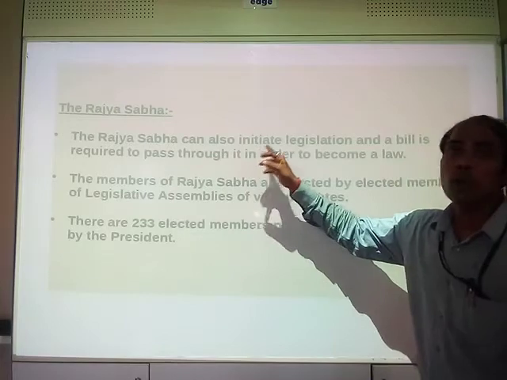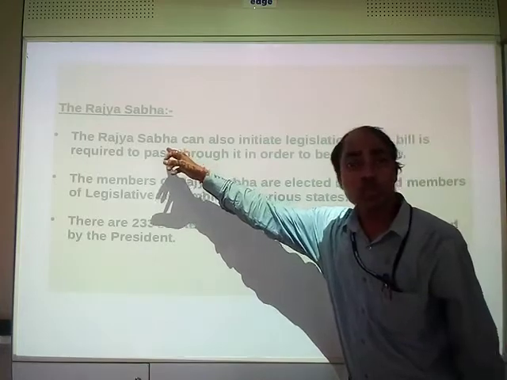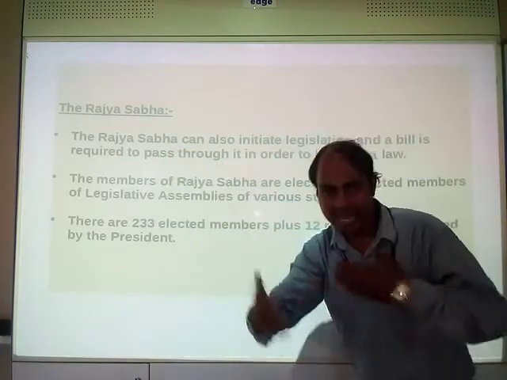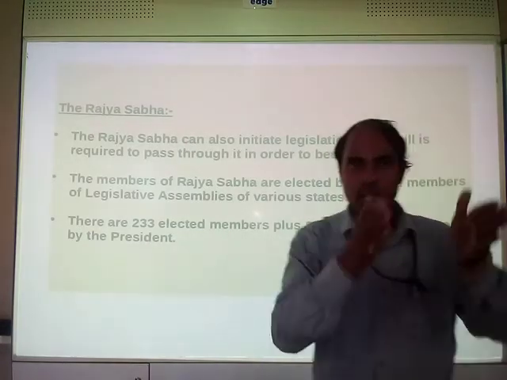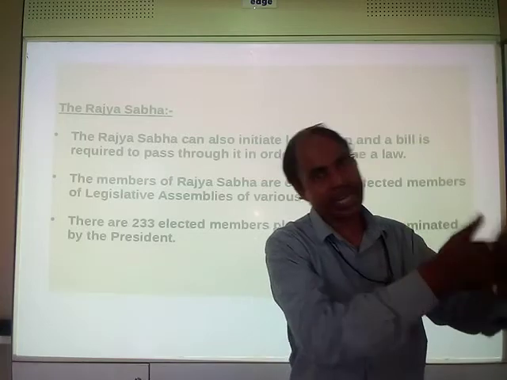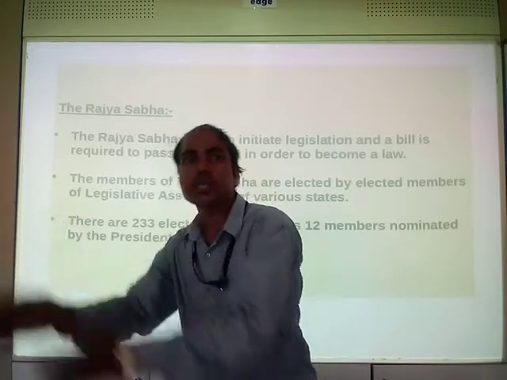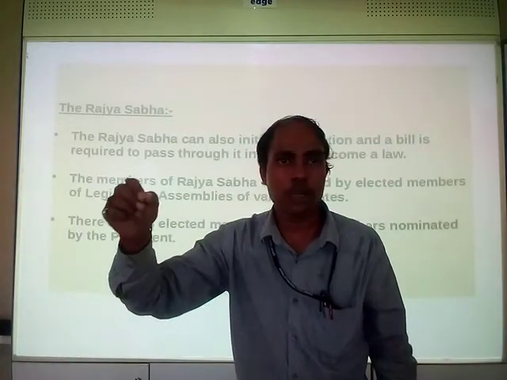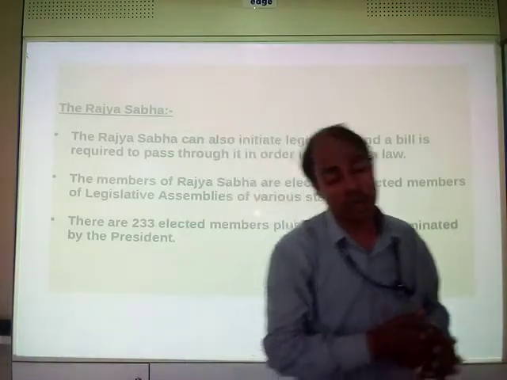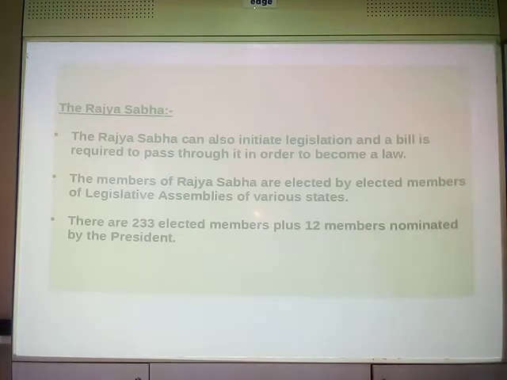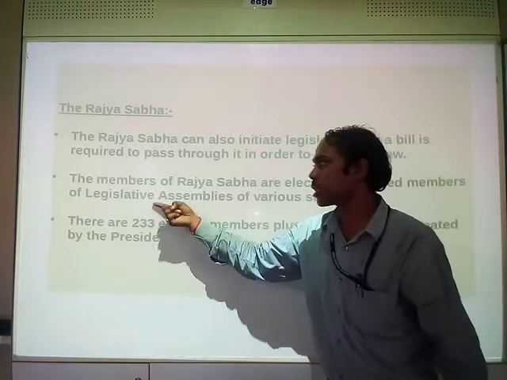So in order to make a bill, in order to make a law, it is required to pass through Rajya Sabha. So Rajya Sabha can initiate, can start the procedure, start the legislation. Okay? Rajya Sabha, majority gets passed, then it comes to Lok Sabha. If from there it gets passed, then it goes to the president for approval, and when the president signs over it, it becomes a law. Clear?